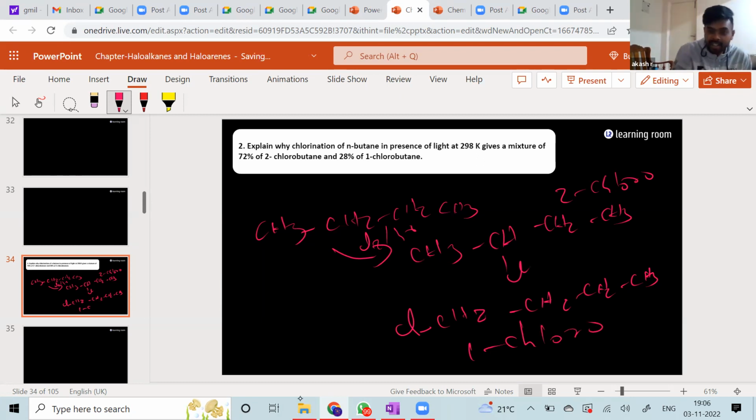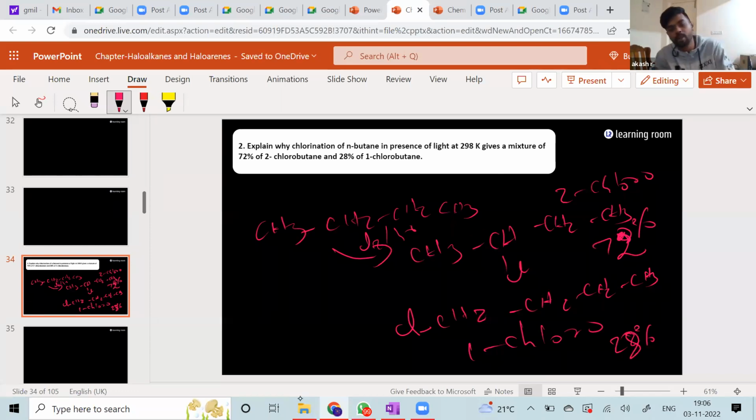Okay. Now they are telling that 72% and 28% of 2-chloro and 1-chloro respectively are forming. They're asking me to explain why it is like this. What is the mechanism here? Free radical substitution, this is.